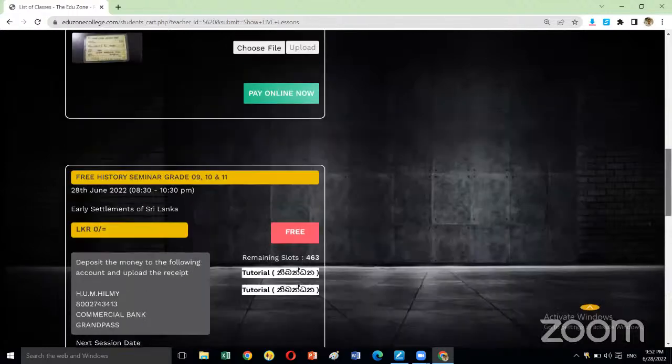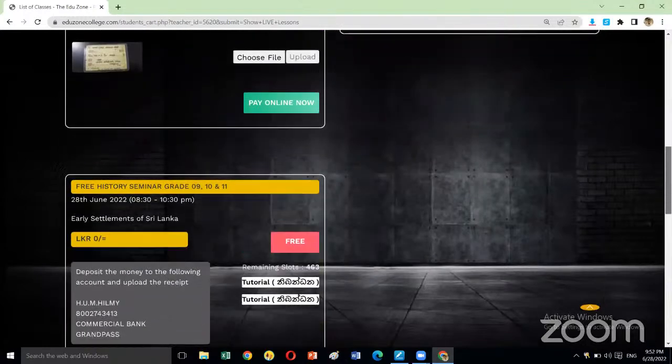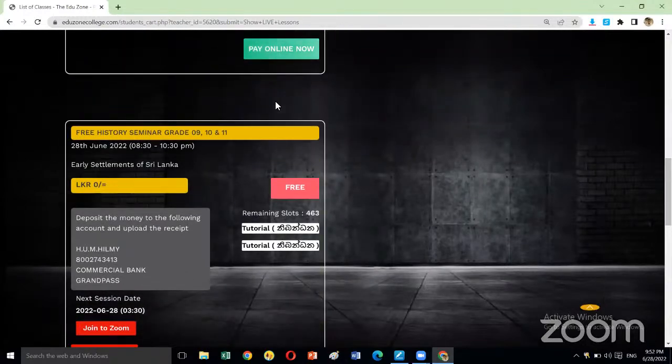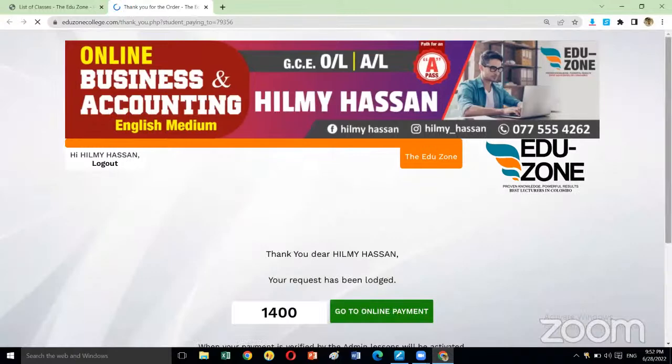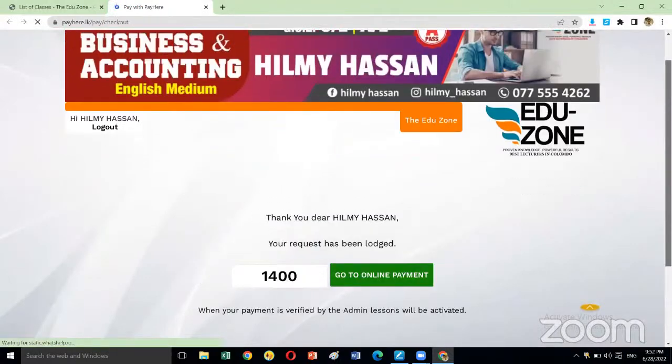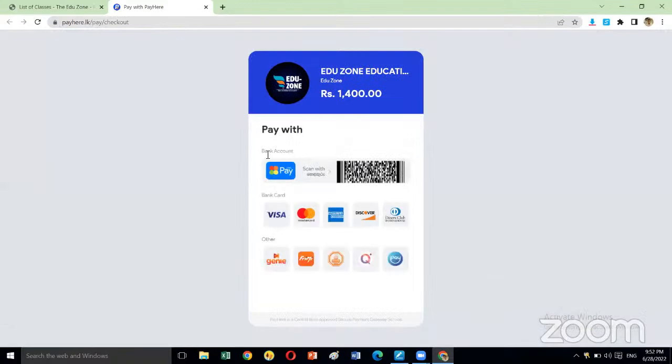The second option: if you have a debit card or a credit card, there is an option called pay online now. This is very easy. Click on pay online now, and you will be redirected to a page like this. Here you can pay through Visa card, MasterCard, American Express, Discover.